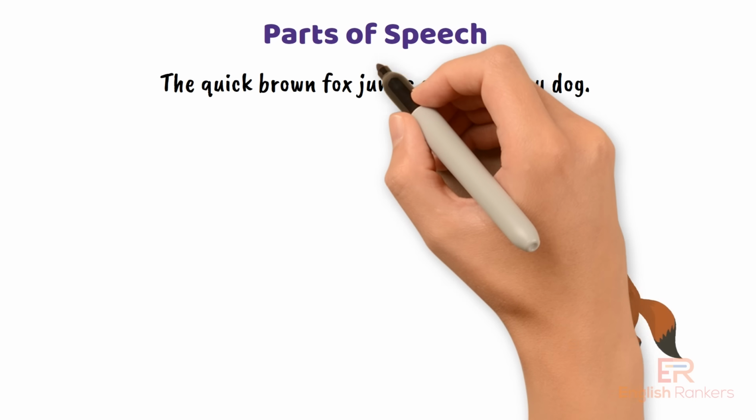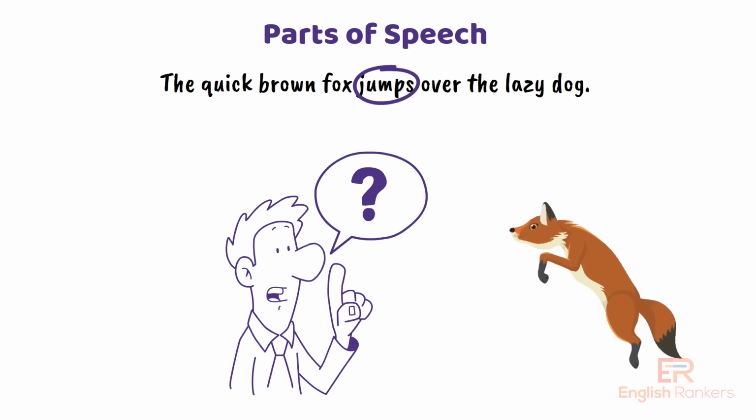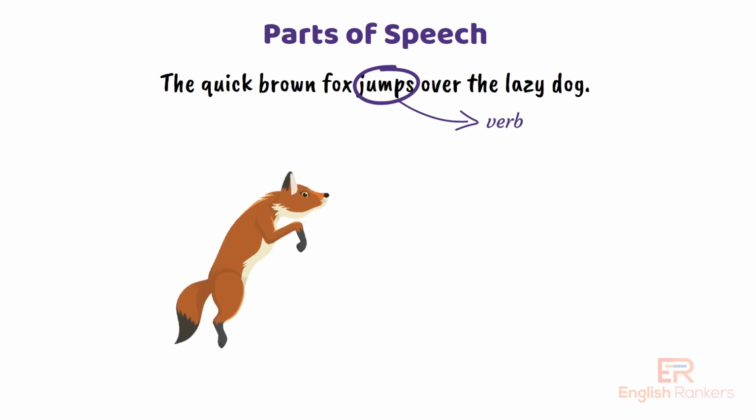Let's look at the word jumps. This word shows action. So, what part of speech do you think it belongs to? Yes, it's a verb. Verbs are action words. And jumps tells us what the fox is doing.